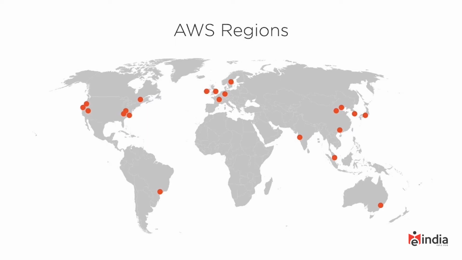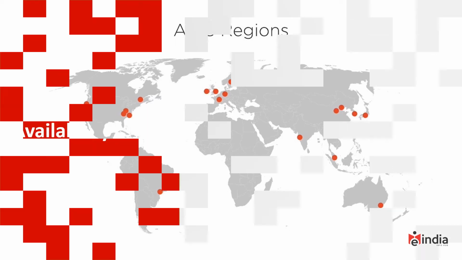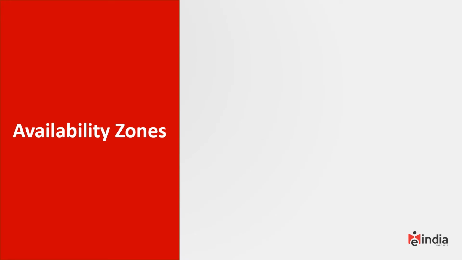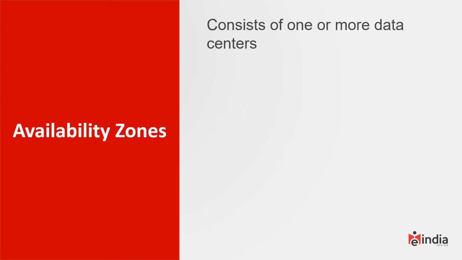Now these regions operate with smaller units called availability zones. So let's talk about these. Availability zones consist of one or more data centers. So here's where we get down to the data center level. Multiple availability zones are included with each AWS region. That means that at minimum, each AWS region has 2 availability zones, and at minimum, each of those availability zones has at least one data center. So the smallest number of data centers that can support an AWS region would be 2, but some will include many, many more, as we'll see in a minute.